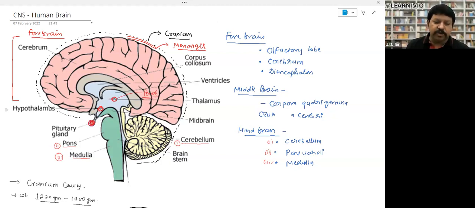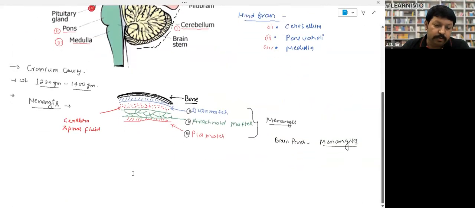Look, function we will study. So this is all about the structure. Function we will study after this PPT. Tell me, the structure, I think it should be clear to you. What you need to remember is the location of these glands, where they are found. Tell me, Aisha and Fia, is the structure clear? Yes, sir. What you need to remember is this membrane. That is very important, the most important part.